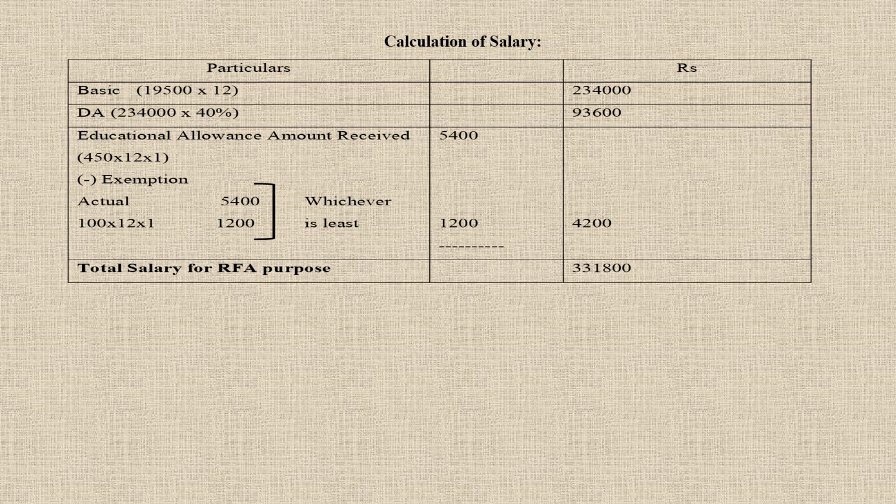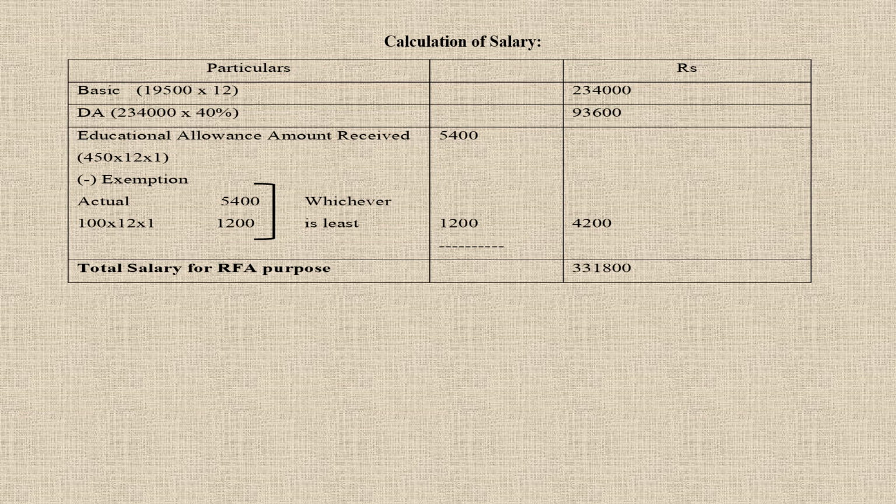So what is the amount of exemption? Usually we have 2 conditions for exemption. One is the actual, which is 5,400, and the second one is the amount of exemption, which is 100 rupees for a month into one child. So 100 into 12 into 1, which is 1,200 rupees. Whichever is lesser. So which is lesser, 1,200 is less. So we take that to the outer column. 5,400 minus 1,200 will be 4,200.